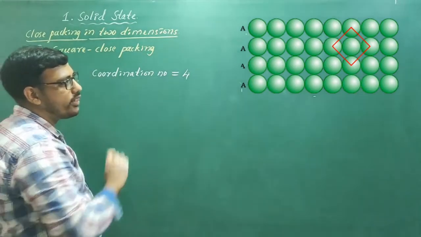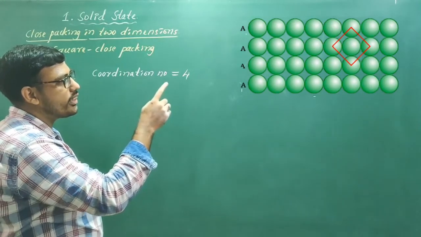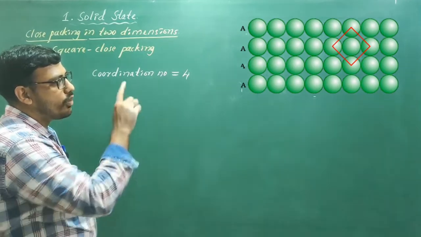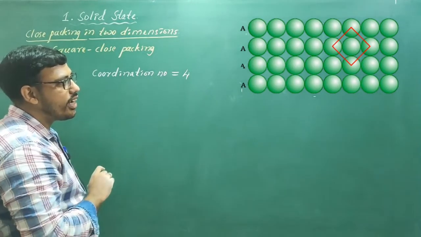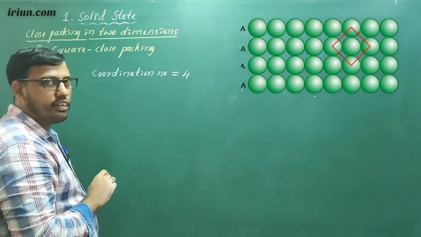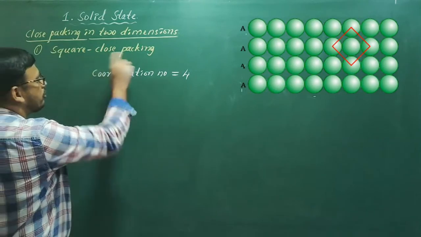So once again you look at the diagram. If you join the centers of these 4 spheres which are marked there, after joining the centers of these attached particles, you will get a square. So that's why it is called square close packing.